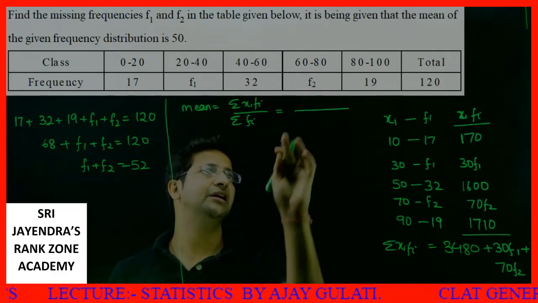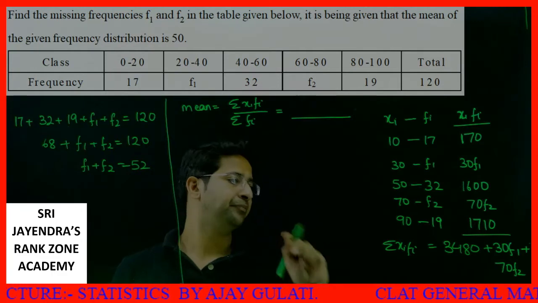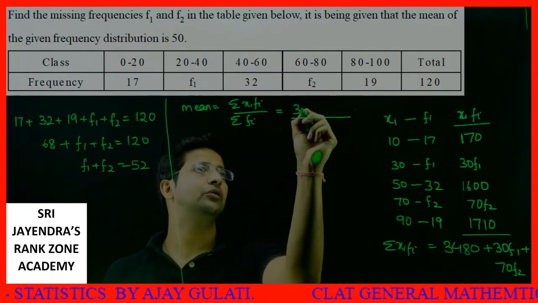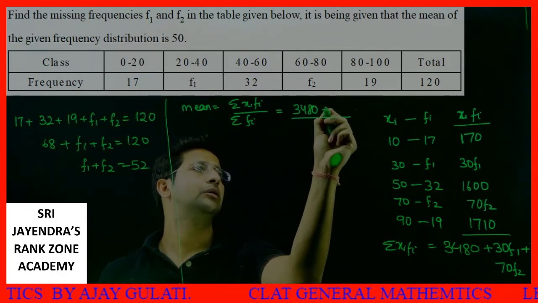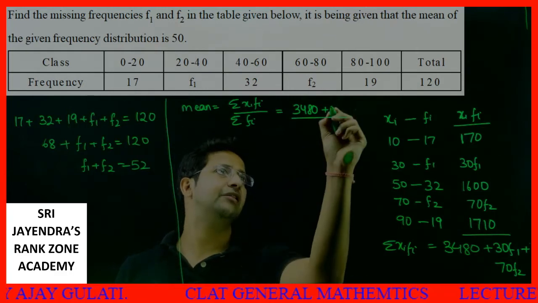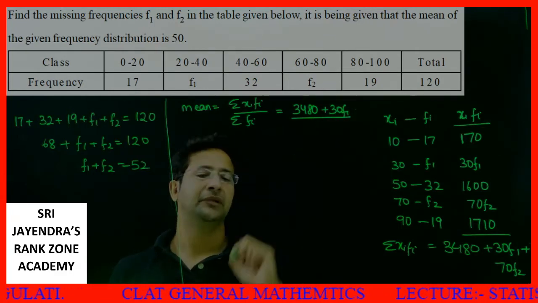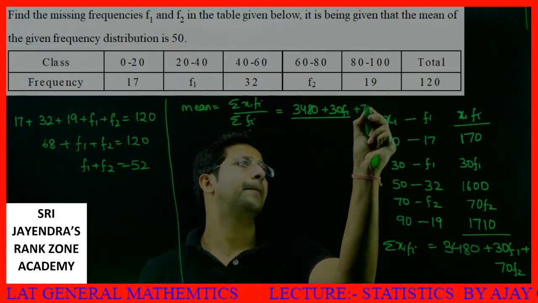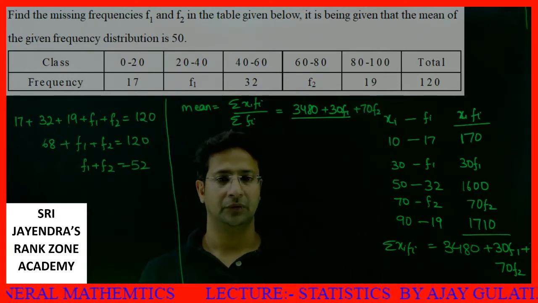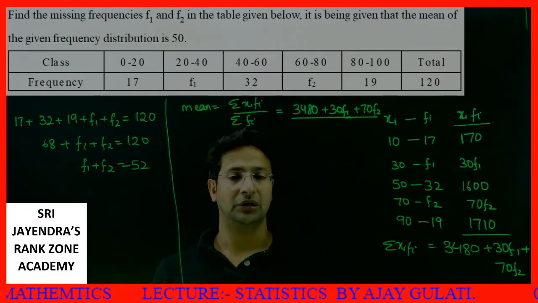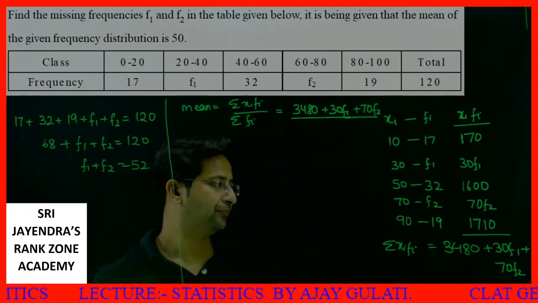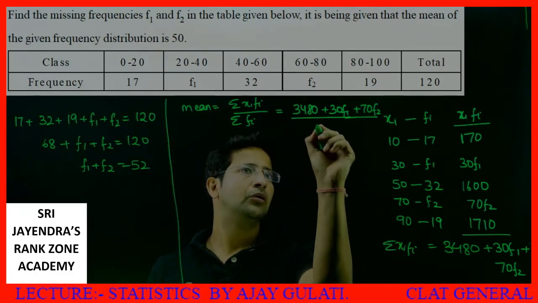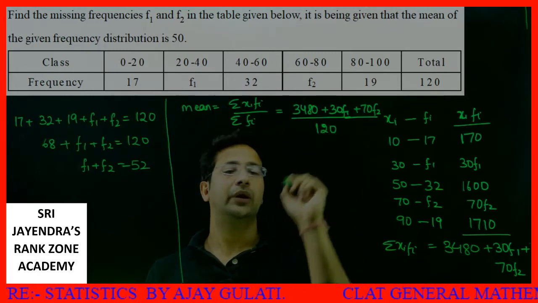Summation xi fi is 3480 plus 30 f1 plus 70 f2, divided by 120 to give me the mean.